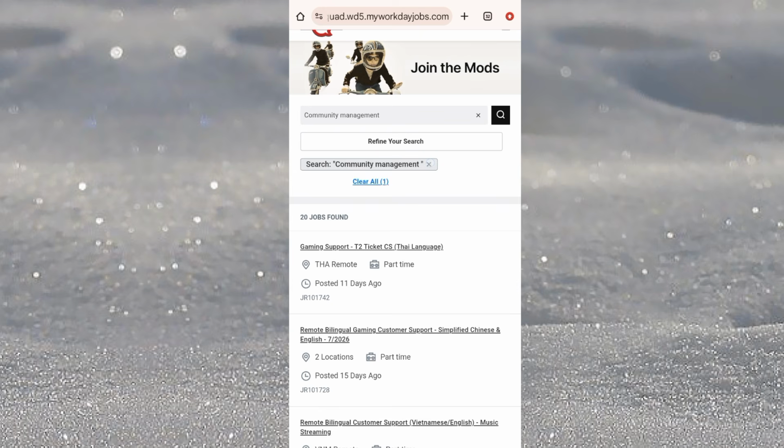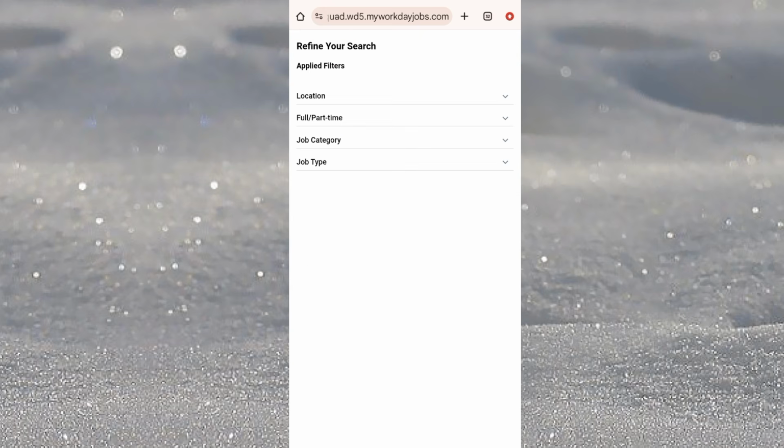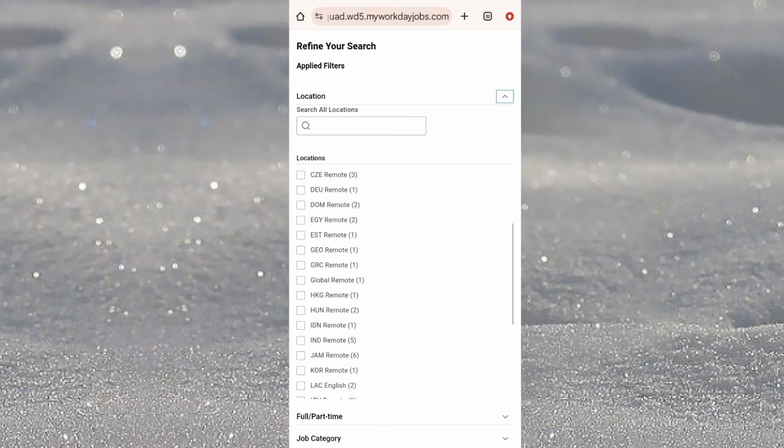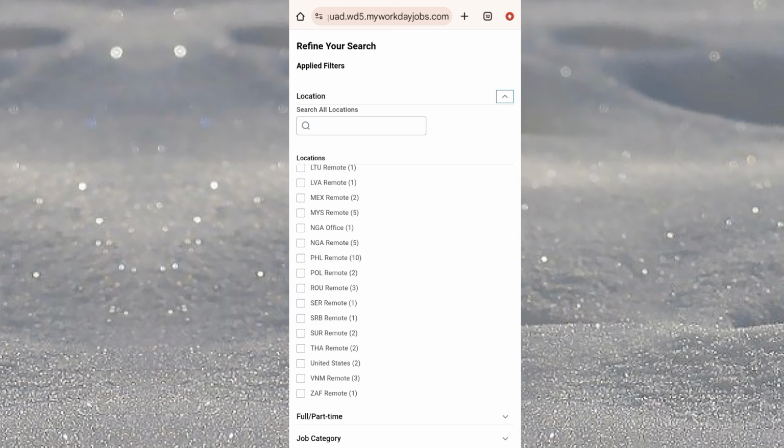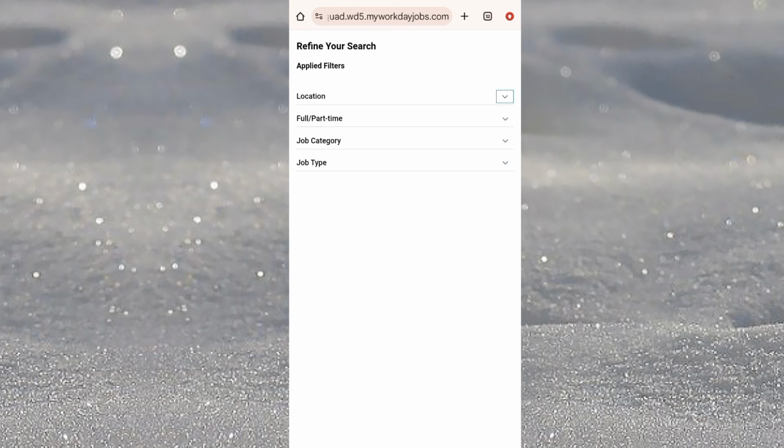Then here too you can refine your search. If you want to filter your search, you can click on the location, and filter by the locations you would love. Then if you want part-time or full-time jobs, you can also filter that. Then the job category, you can also filter that. Job type, is it a management consultant or contractors work you want? You can filter your search.